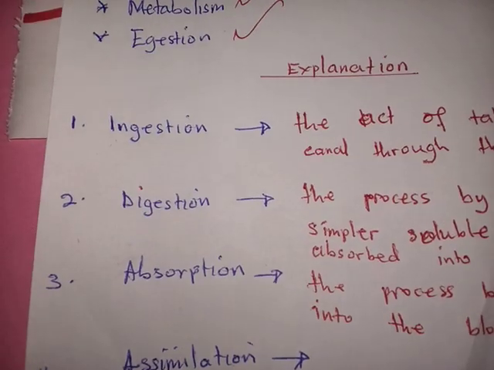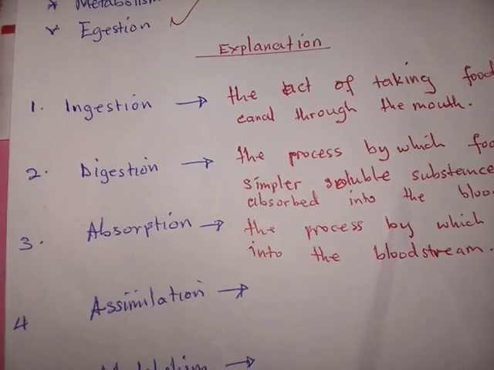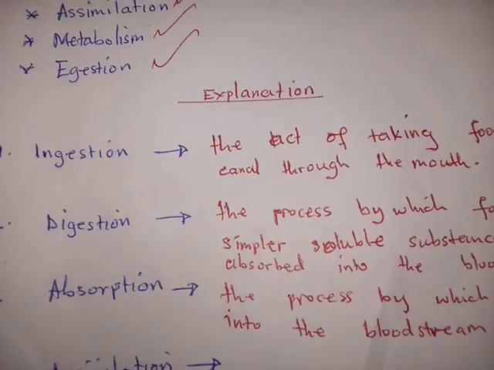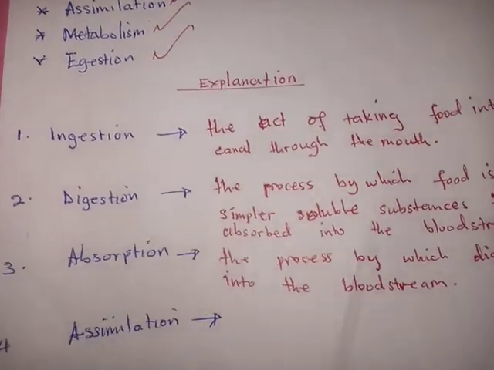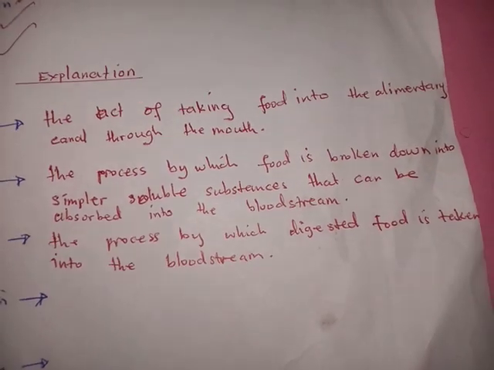So that is what we call absorption. The process by which digested food is taken into the bloodstream.